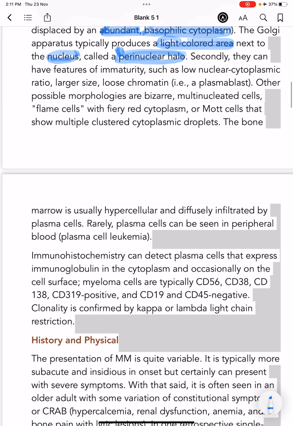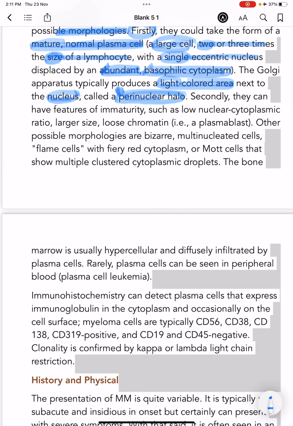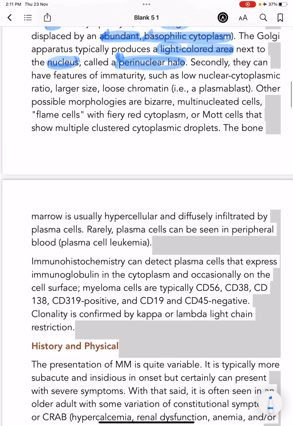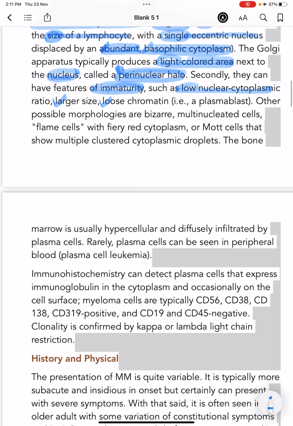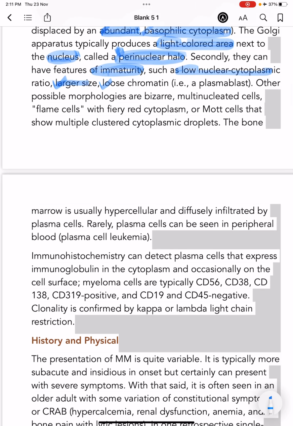Secondly, these plasma cells either look like a mature plasma cell, or they could look like immature cells. That is, immature cells which have a low nuclear cytoplasmic ratio, larger size, and loose chromatin. That is, they could also look like a plasmablast.